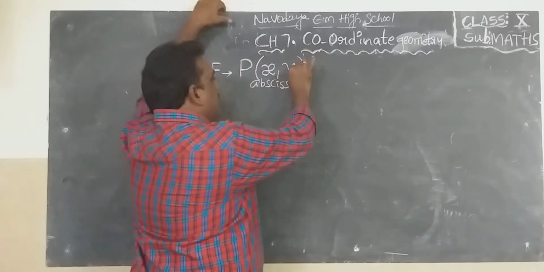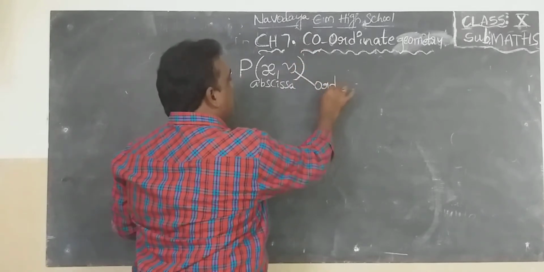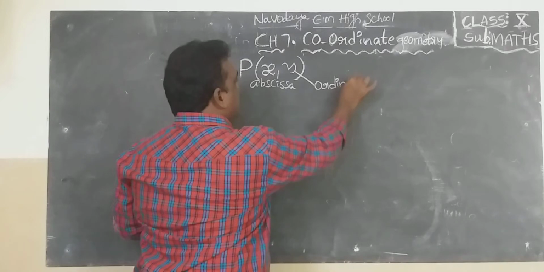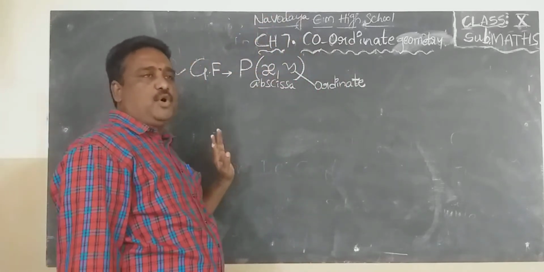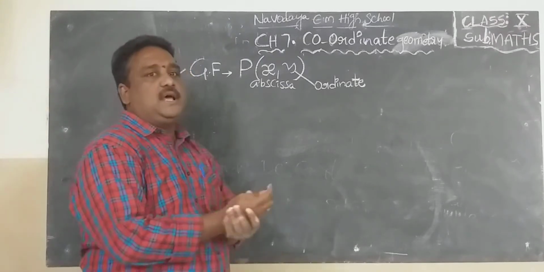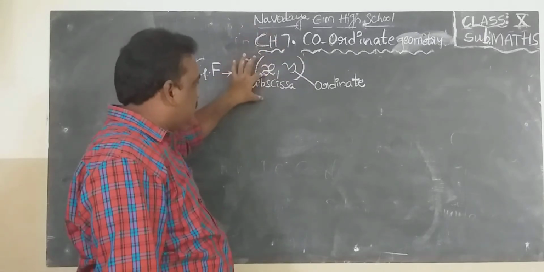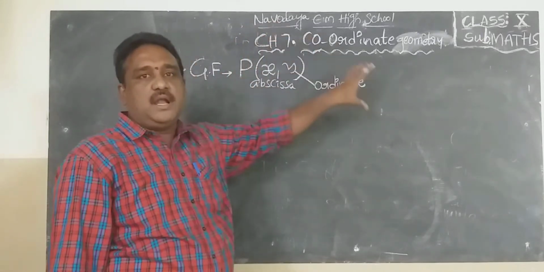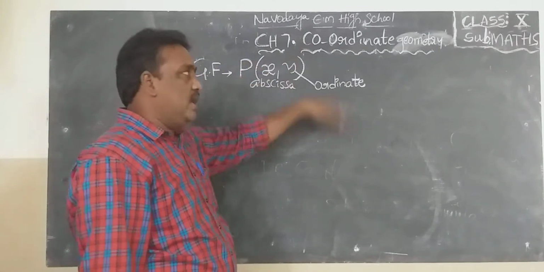And the second one is known as ordinate: second element, second coordinate, ordinate. A very important point: in a point, they should be in proper order. P(x, y): x is known as abscissa, y is known as ordinate. This is about the general form of a point.